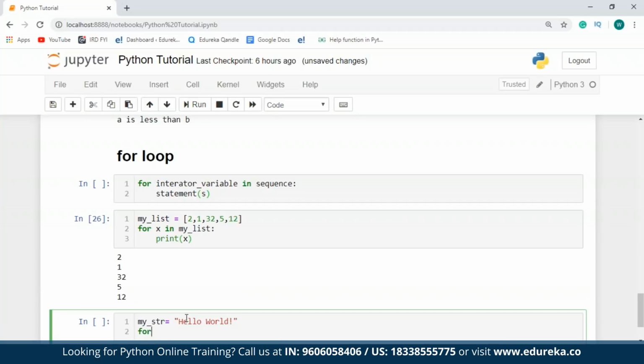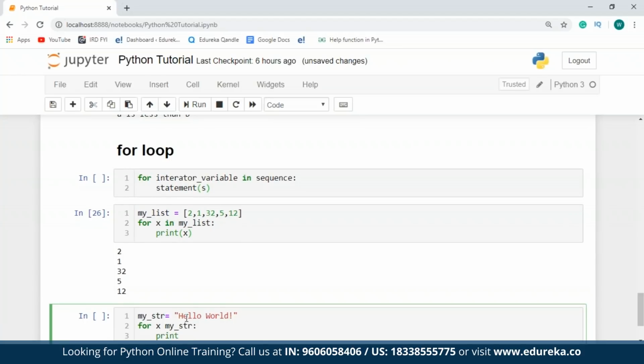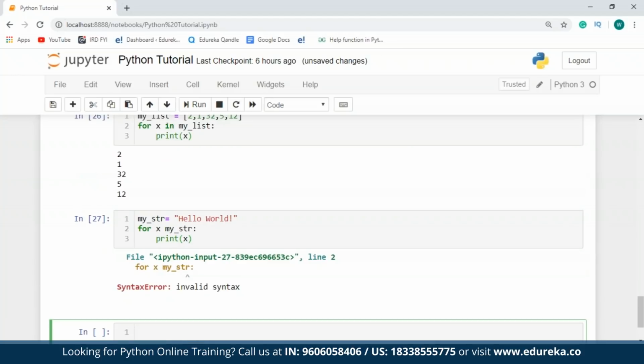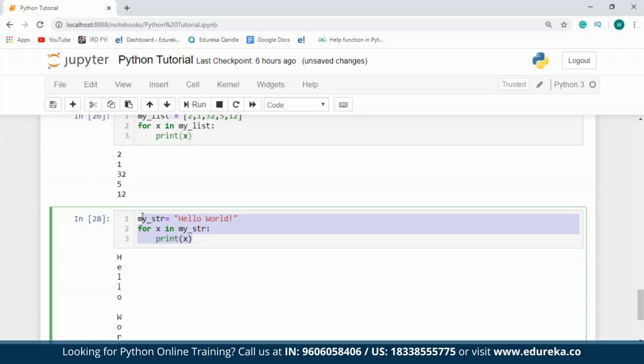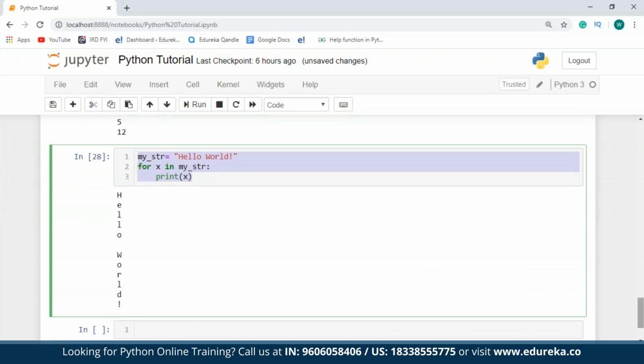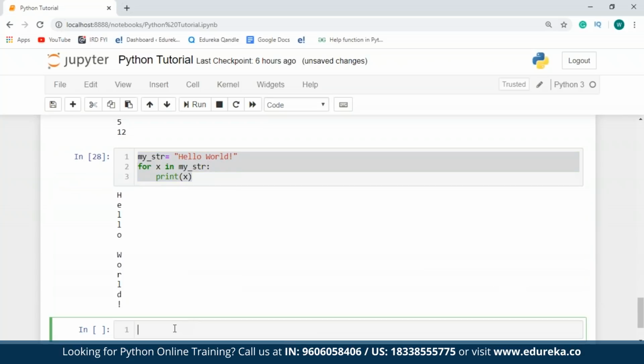So for every element that is present in my string, I'll print that element. Sorry guys, I missed in over here. Okay. So as you can see, all the elements present in my string have been returned. In case you want to retrieve any specific element, you can make use of the index values.